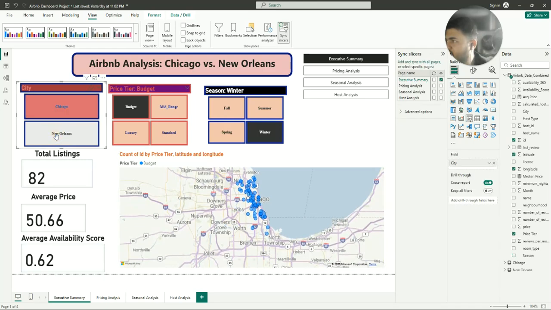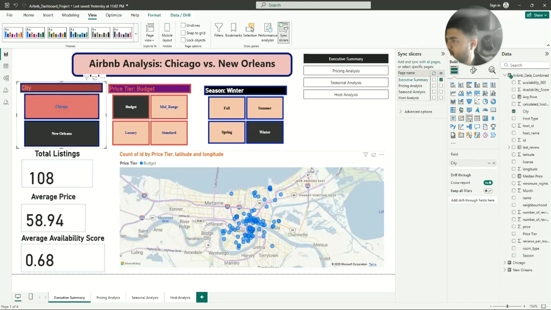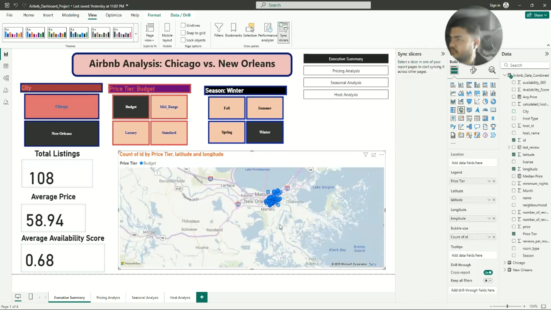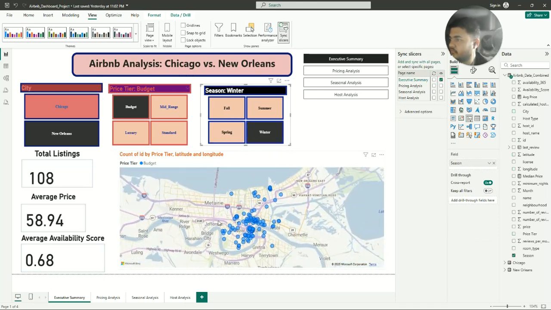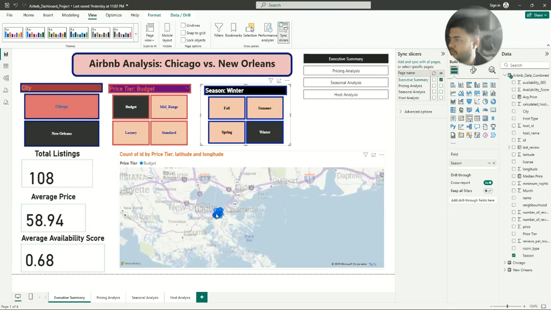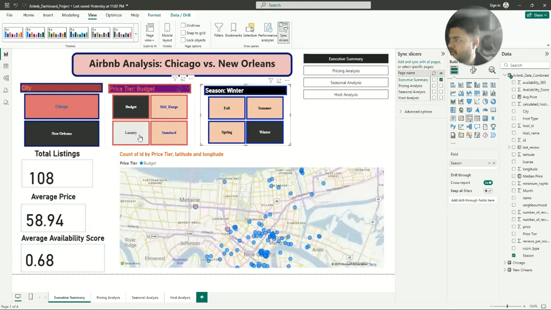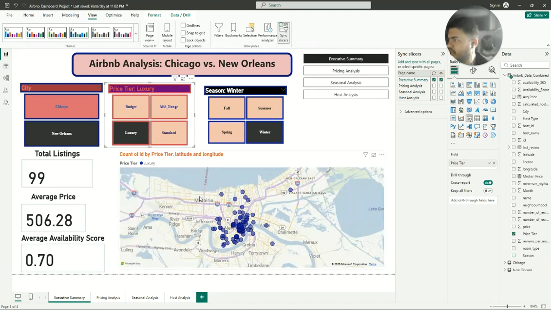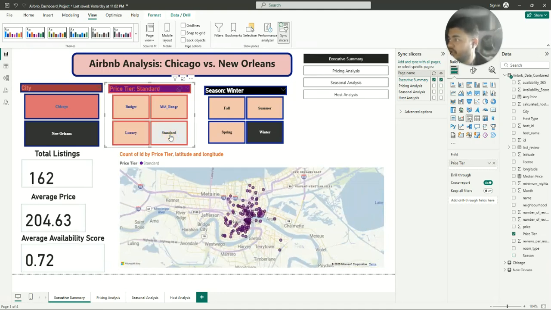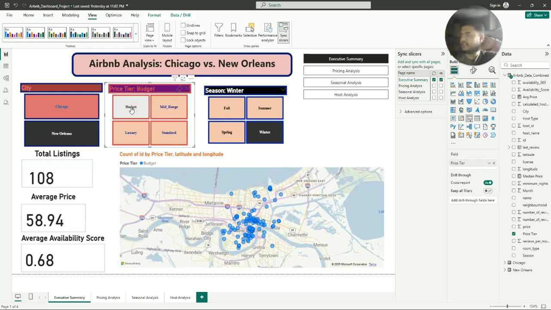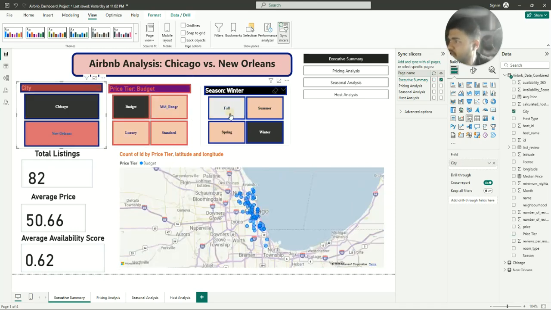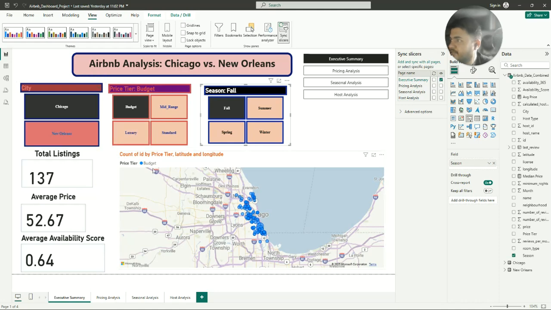Okay, if we see New Orleans, so here the New Orleans luxury, because in New Orleans luxury rooms are more, and we have standard, mid-range. On the basis of that, we can see many things. You can see in Chicago budget rooms with different seasons.